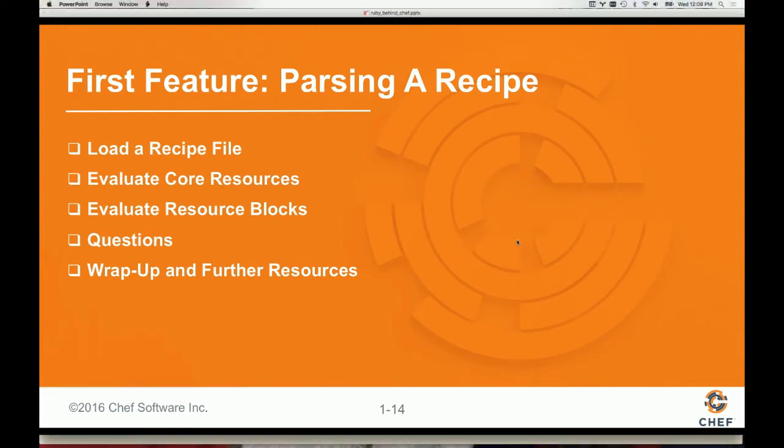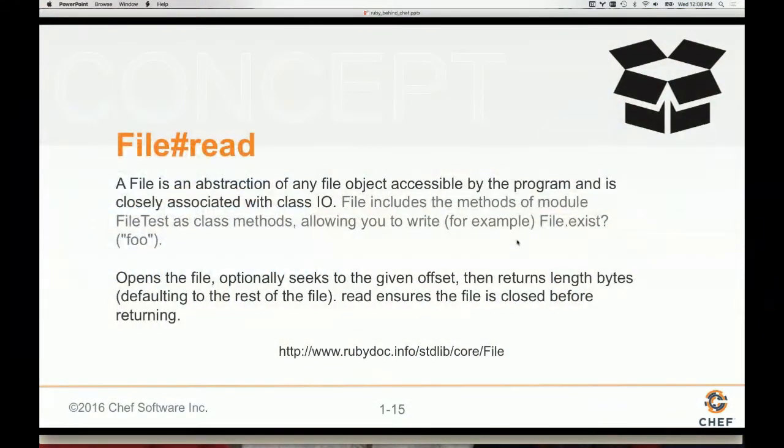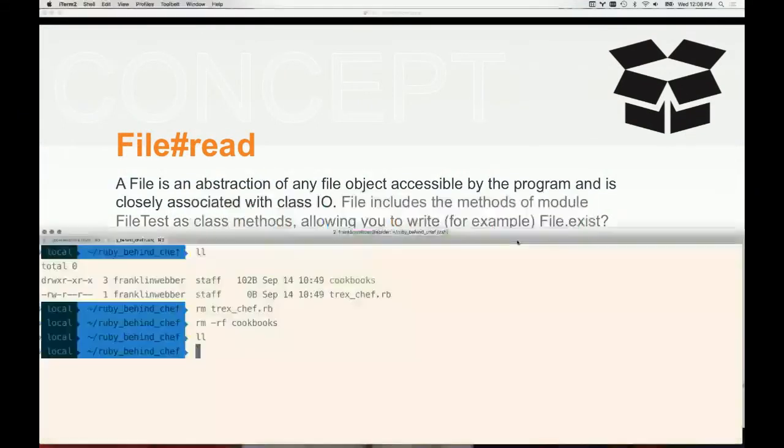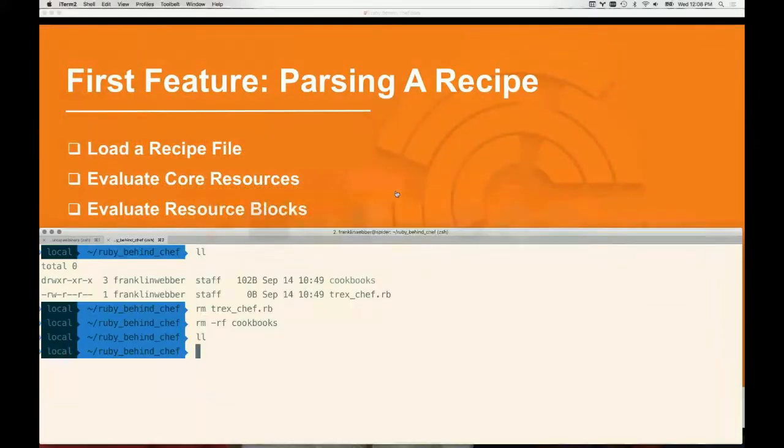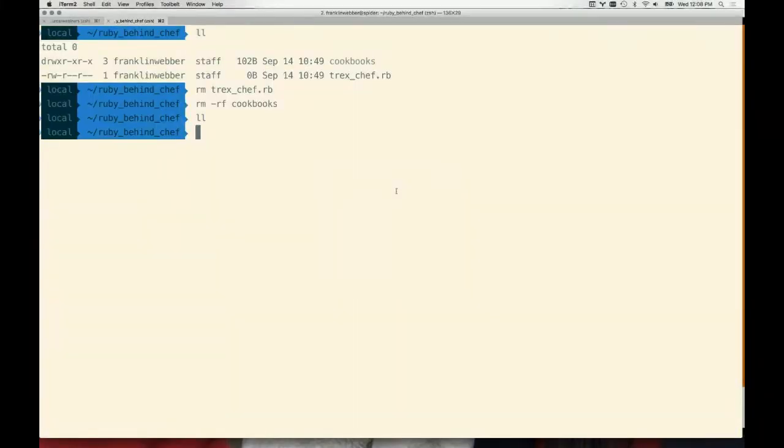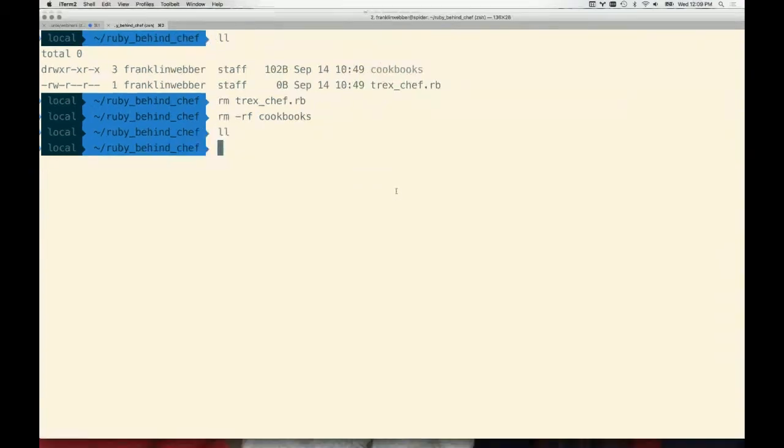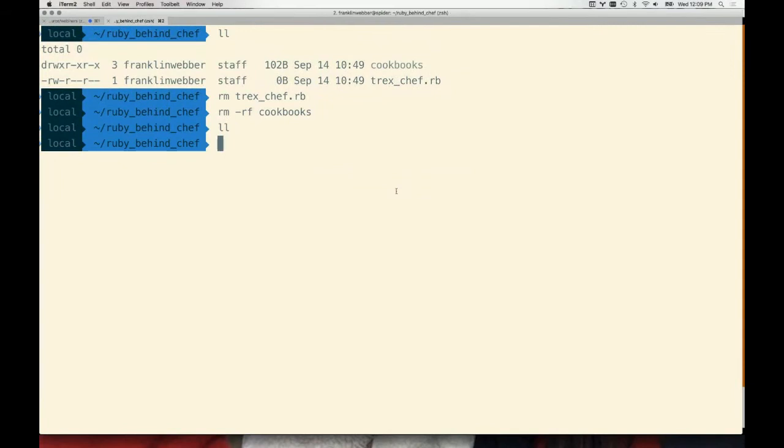All right, so let's get started. First and foremost, let's move to the command line. We're going to parse this thing with Chef. I've kind of jumped ahead here. Let's load a recipe file. All I've done is create a directory for myself, the directory for the Ruby behind Chef. Hopefully that's at a font size that you can read. I'll just make it a little bit bigger here.